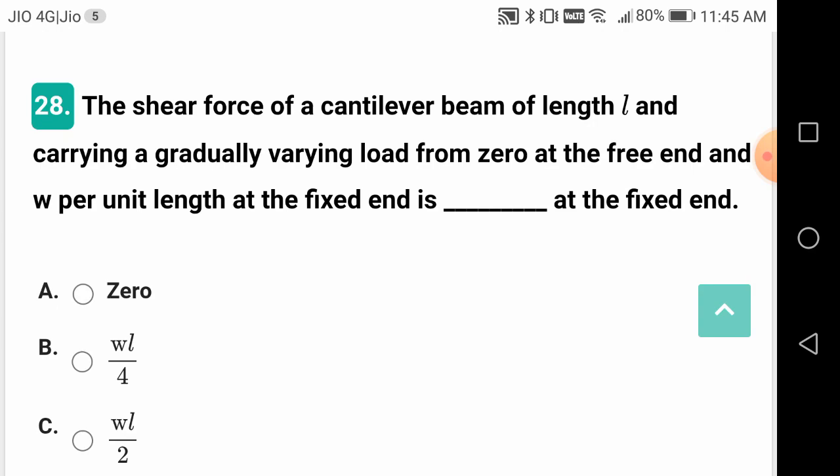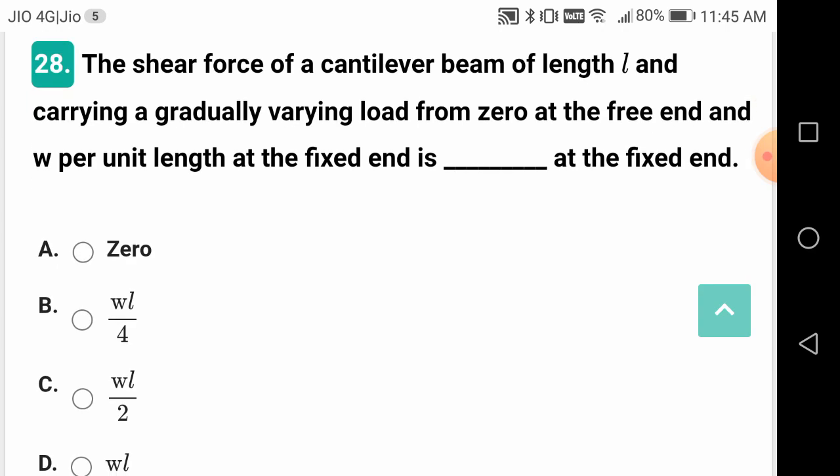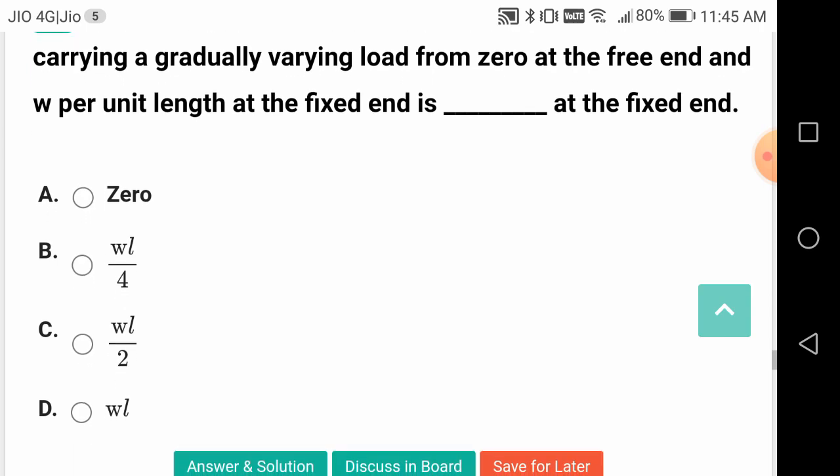Carrying a gradually varying load from 0 at the free end and W per unit length at the fixed end. Dash at the fixed end.